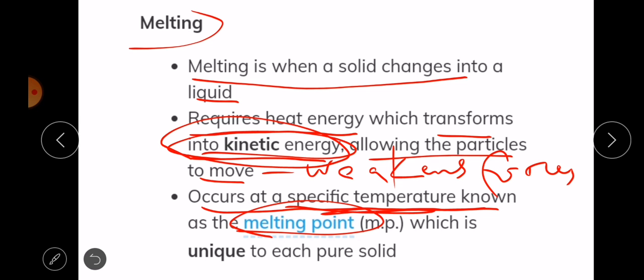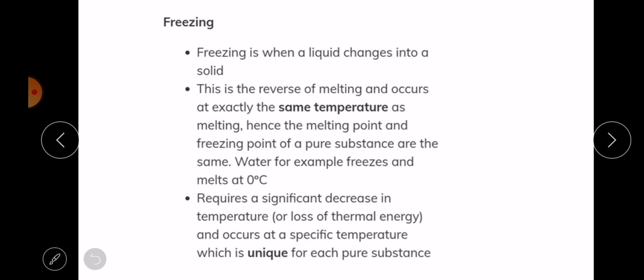So it is unique for each pure solid. Like water is going to melt at a specific temperature. It's iron, whatever, they have specific temperatures. So that is if they are pure solids. Okay, so freezing now. Let's move on to freezing.